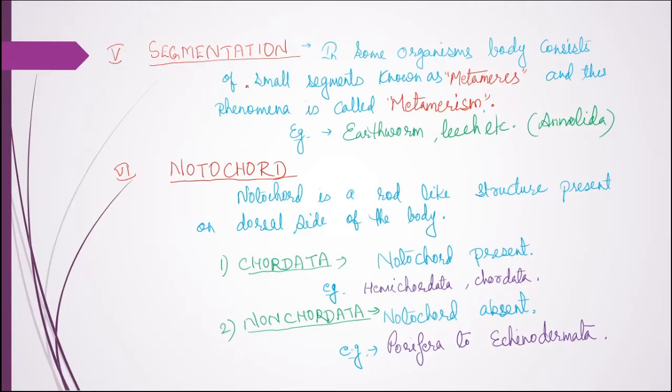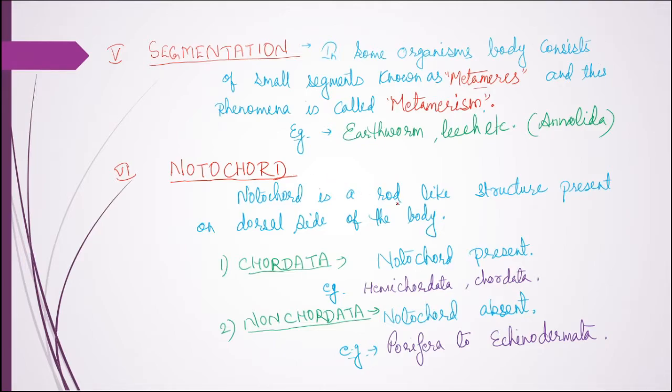The fifth criterion for classification of the animal kingdom is segmentation. The body consists of small segments, from the outer side as well as the internal side. These segments are known as metameres, and this phenomenon is known as metamerism. A very good example of organisms consisting of these segments is the earthworm, leech, etc., which belong to the phylum Annelida.